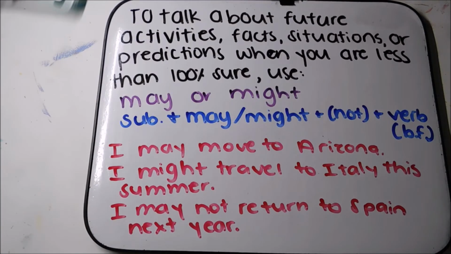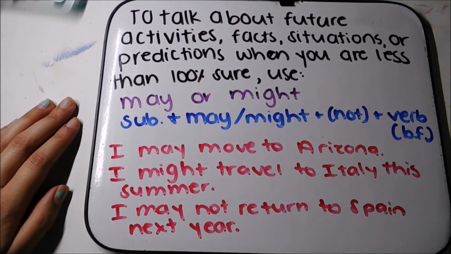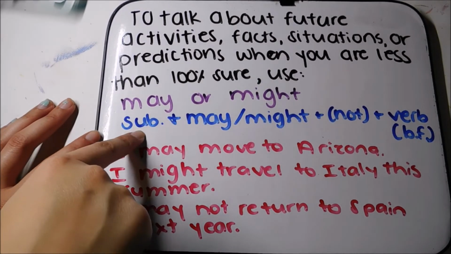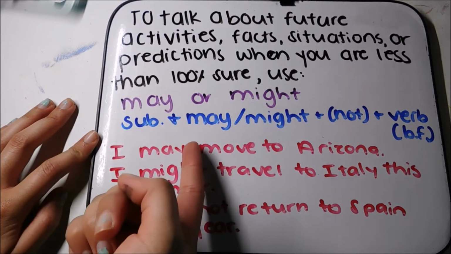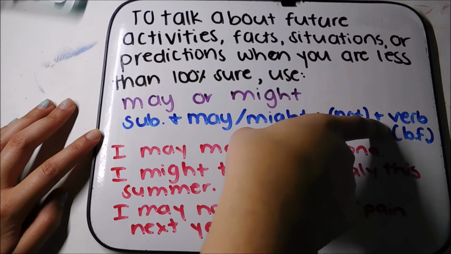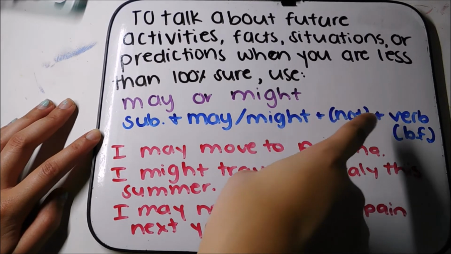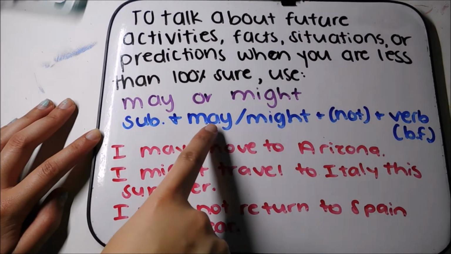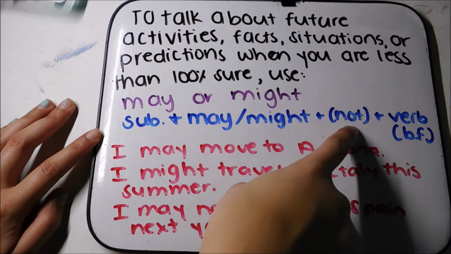To talk about future activities, facts, situations, or predictions, if you're less than 100% sure, we're going to use may or might. So 99% sure or less, we use may or might. And this is how we're going to form a sentence like that. The subject first, then may or might. If it's affirmative, then after that, we put the verb in the base form. If it's negative, between the verb and may or might, we're going to put not.